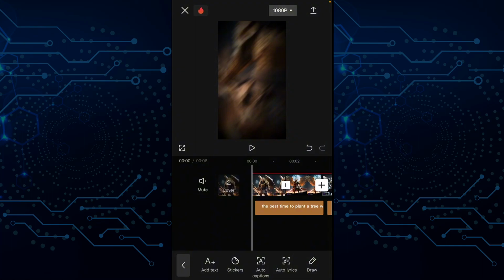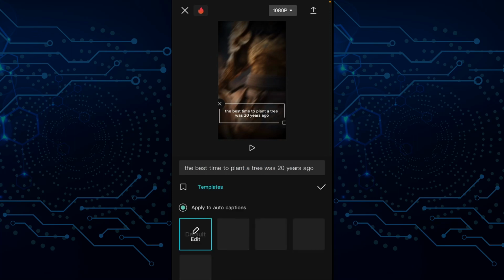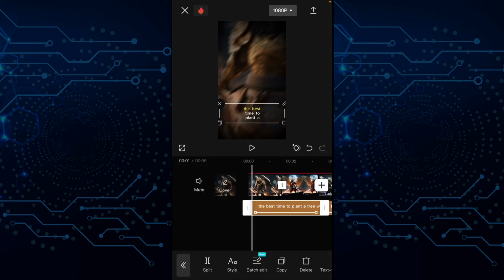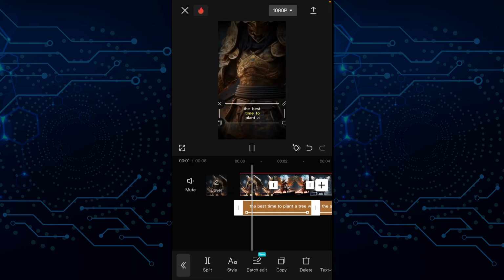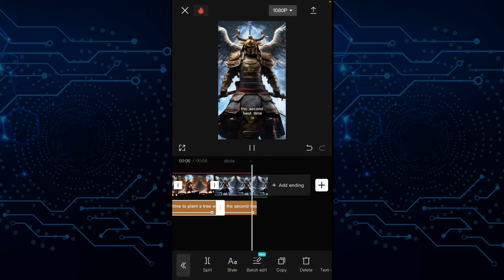Now we would want to make sure that, or kind of give our captions a touch up a bit. So select the caption and go to style. I think I fancy this one with the quick brown fox, so I am going to select that one. Tap on it, check, and let's see. Best time to plant a tree was 20 years ago. The second best time is now.